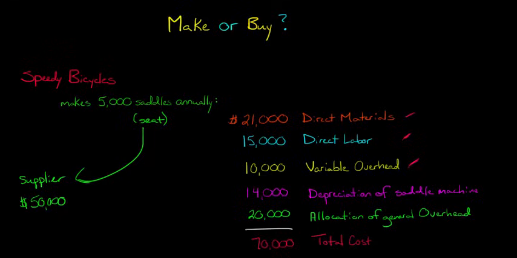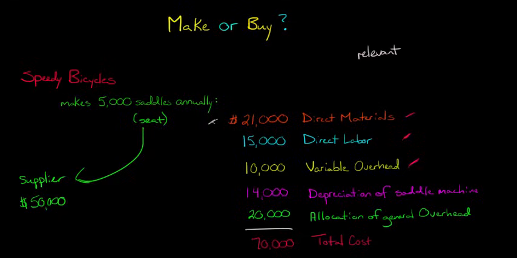So somebody might naively say, well, hey, look, it's $70,000 to manufacture these saddles, and it's $50,000 if we just buy them from an outside supplier. So why don't we just buy from the outside supplier? We save ourselves $20,000. Well, you have to look at which of these costs are relevant, right? And we had another video where we talked about relevant costs, and basically relevant costs are costs that are going to differ based on which alternative you choose, right? So if we choose, for example, to buy from the outside supplier, we're going to avoid the direct material costs, the direct labor costs, the variable overhead.